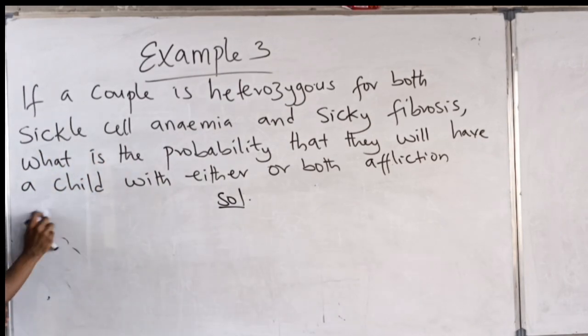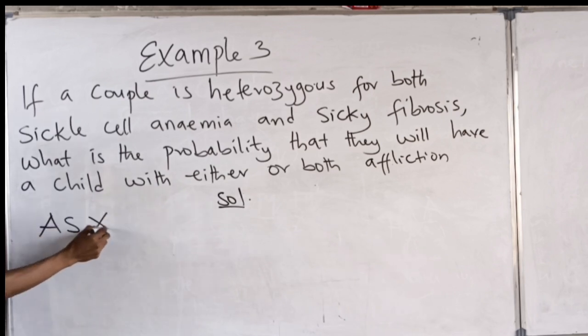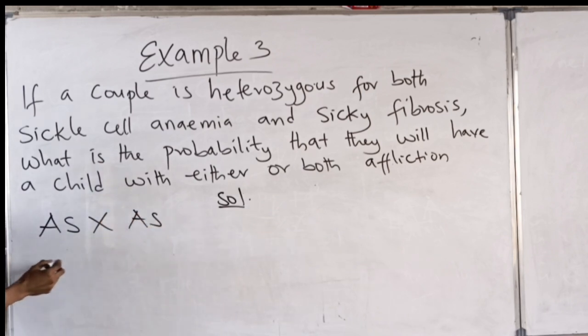So let's calculate the probability now. If let's use Punnett square, or we use Punnett square, but let's use the normal course. If the husband is AS and the wife is AS, heterozygous, if we cross this, hello. So my mind was off on this one. Start again.